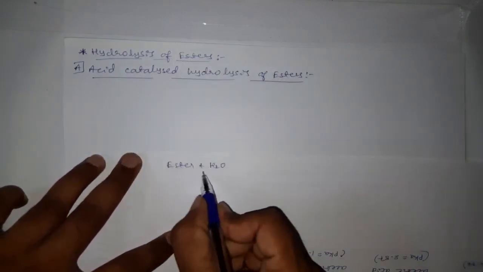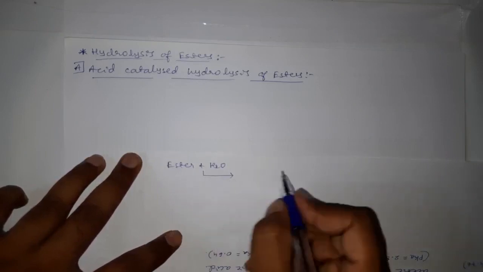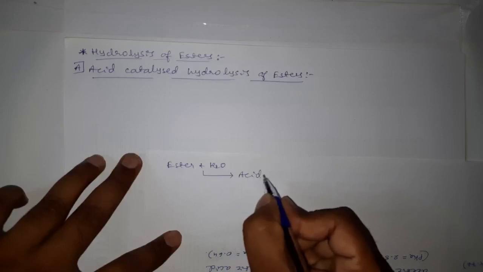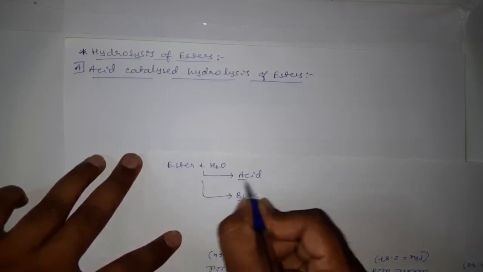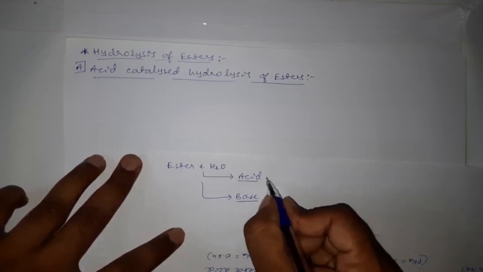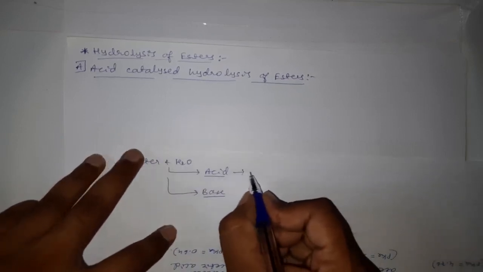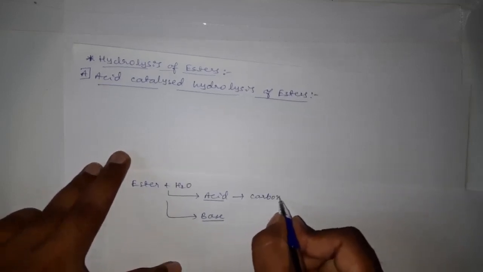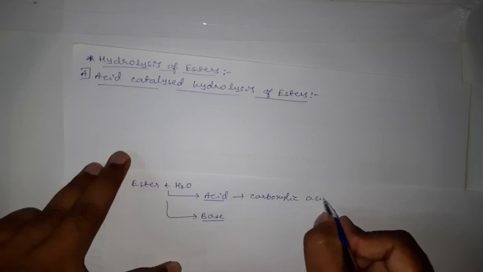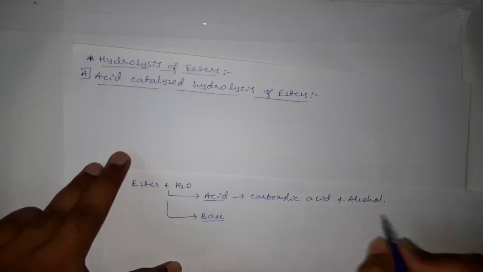This addition of water to esters, that is the hydrolysis reaction, can be catalyzed by either acid or base. If we use acid as a catalyst, then we will get carboxylic acid and alcohol as products.